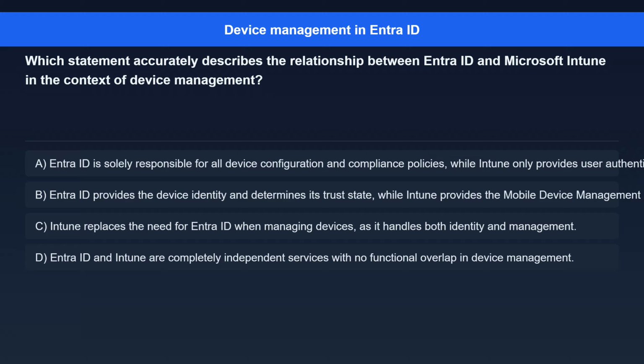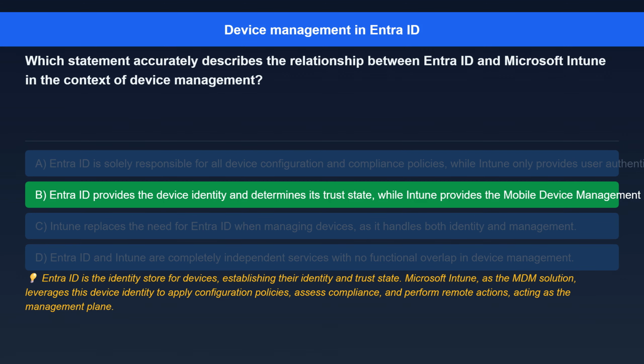Option C, Intune replaces the need for Entra ID when managing devices, as it handles both identity and management. Option D, Entra ID and Intune are completely independent services with no functional overlap in device management. The correct answer is Entra ID provides the device identity and determines its trust state, while Intune provides the mobile device management, MDM, capabilities for configuration and compliance.